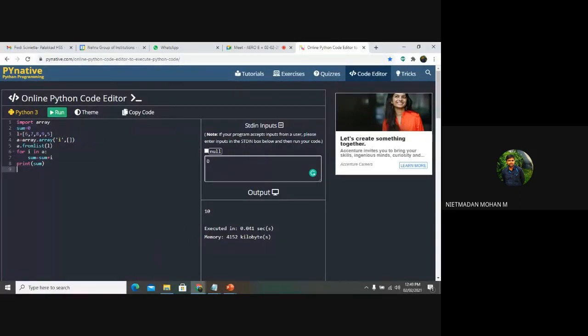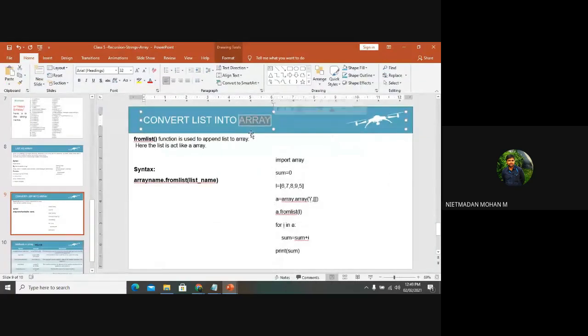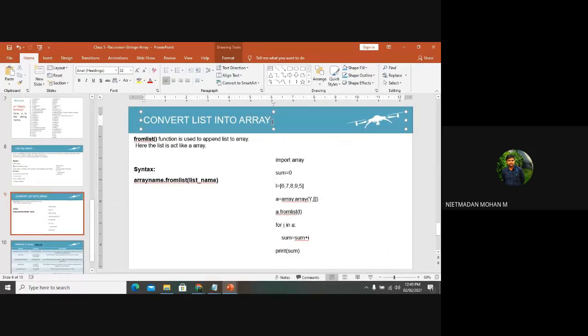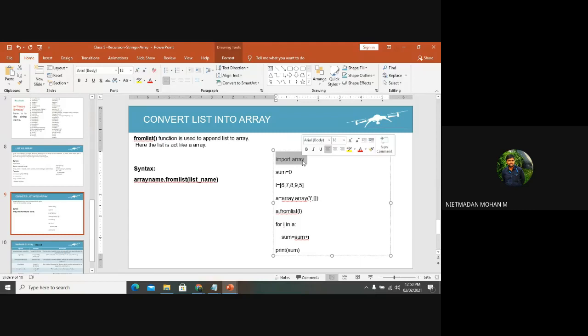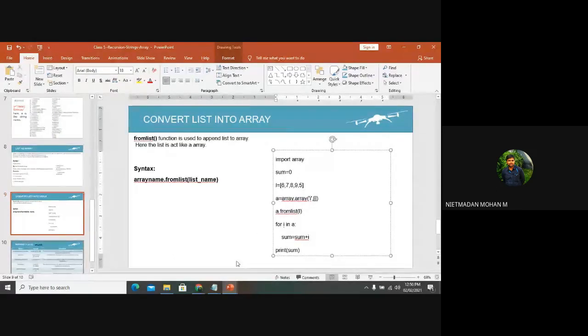So once you have a question based on anything called array, you close your eyes and write the first line as import array. That will be very fine. If suppose you are asked to write a code for converting a list into an array, or array into a string, or string into a list, whatever the question is depends upon the array, you want to write the first line as import array. So once you are going to use an array, you want to import the array module in the lines of code. So keep that in mind.